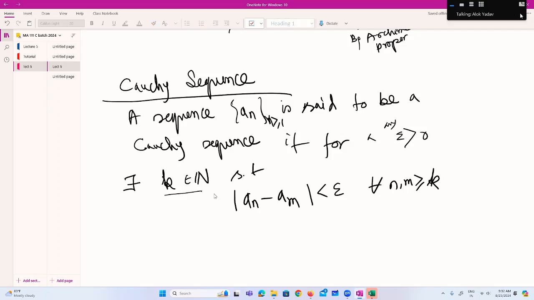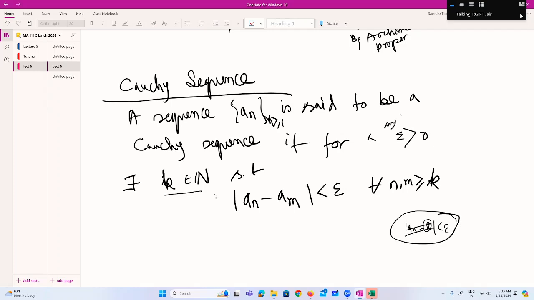Sir, what is epsilon here? Epsilon, by definition, can be a very small positive real number. So this is arbitrary, the same epsilon you have studied in the definition of limit. For any epsilon you have to find a k, right? In convergence, you have shown |a_n - l| < epsilon, in case of convergence to l.